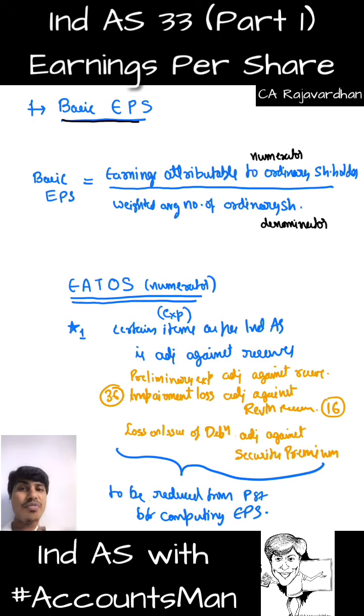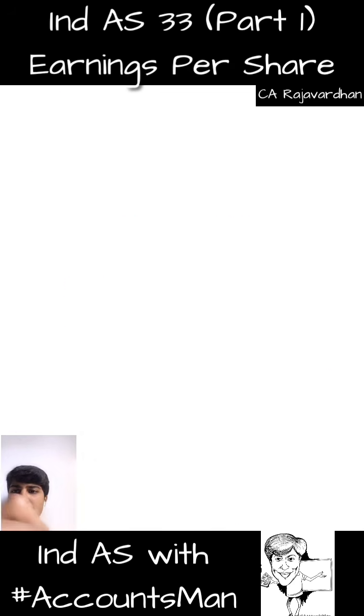So you get that. This is the first and foremost point with respect to EPS. If Ind AS has asked us to treat any expense item differently than taking it from P&L, we should bring it back to P&L, reduce it from our profit, and later take that reduced profit in computation of our EPS. This is the point of difference between our accounting standard 20 on earnings per share and Ind AS 33.